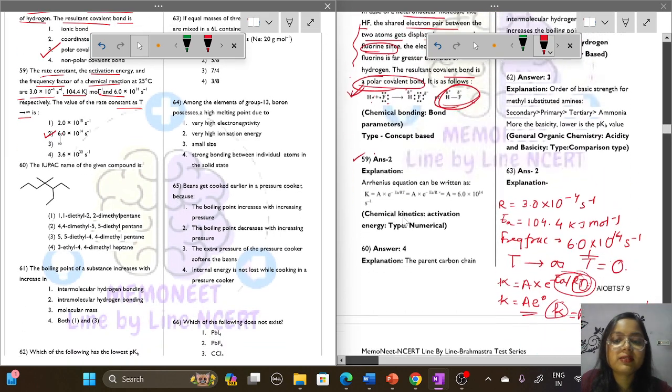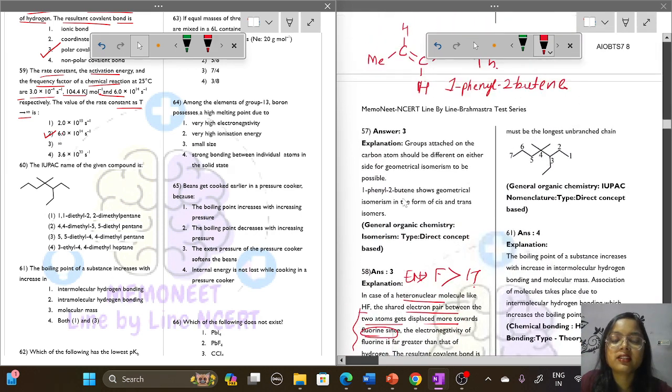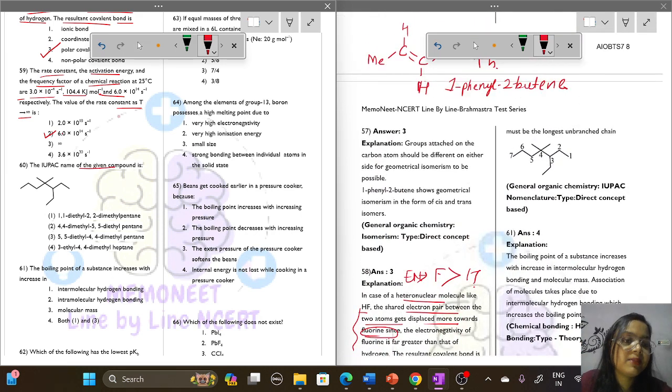Next is question number 60. The IUPAC name of the given compound. So we have to find out the IUPAC name of the given compound. We will see the branching. The branching is earlier from this position, so from this carbon we will start: 1, 2, 3, 4, 5, 6, 7. Seven carbons are there, which means that it should be heptane. All these options do not contain heptane. Option number 4 contains heptane, so it will be the clear-cut winner of the question.